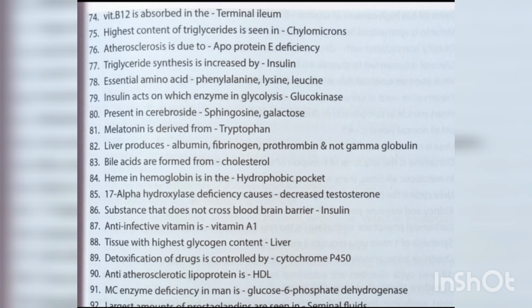Bile acids are formed from cholesterol. Heme in hemoglobin is in the hydrophobic pocket. 17 alpha hydroxylase deficiency causes decreased testosterone. Substance that does not cross blood-brain barrier is insulin. Anti-infective vitamin is vitamin A. Tissue with highest glycogen content is liver. Detoxification of drugs is controlled by cytochrome P450. Anti-atherosclerotic lipoprotein is HDL. Most common enzyme deficiency in man is glucose 6-phosphate dehydrogenase.